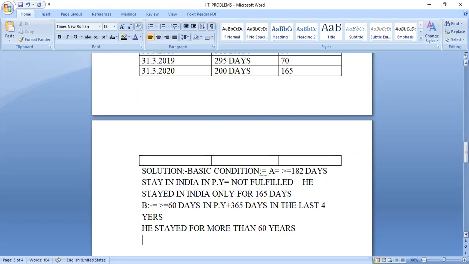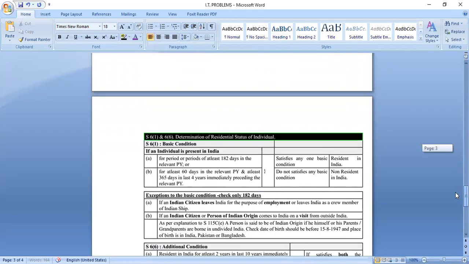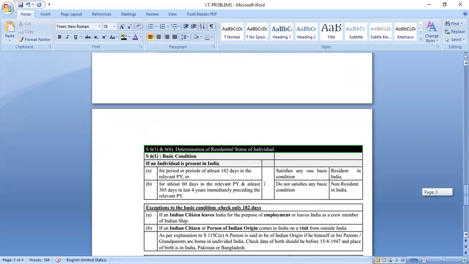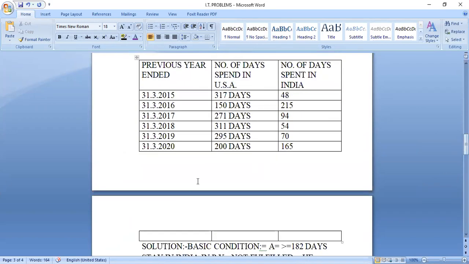What is part 2? 365 days. Has he stayed in the last 4 years? You have to leave the previous year, and check the last 4 years. Is it stayed or not, 365 days? That means you have to leave this 1920. For 1920, that is 165 days, you have to leave it. From here you have to check it out.